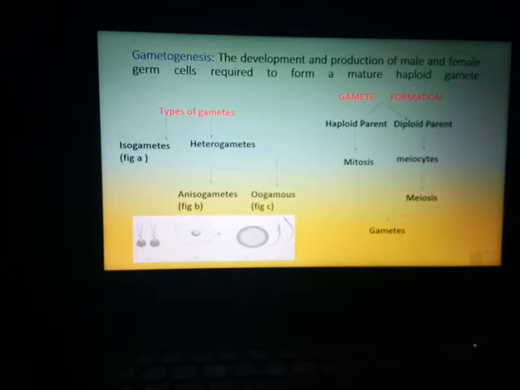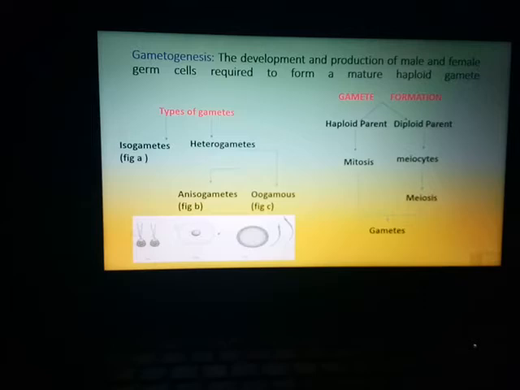We have different types of gametes like isogametes and heterogametes. Isogametes are those gametes which are identical in shape, structure and everything. That means the two cells that are going to fuse are exactly identical in shape and structure, which you will see in lower groups of organisms like algae. Another you have is heterogametes. Even under heterogametes you have two types, anisogametes and oogametes.